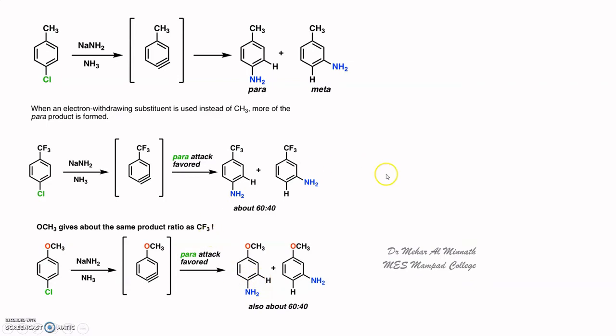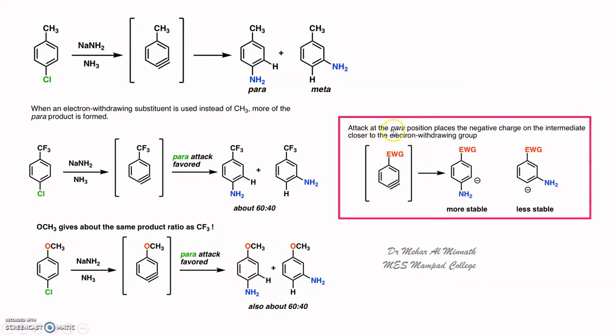This is because the attack at the para position helps or makes the negative charge to be present nearer to the electron withdrawing group, which will stabilize the carbanion. So this is the case when the substituent is present para to the leaving group.